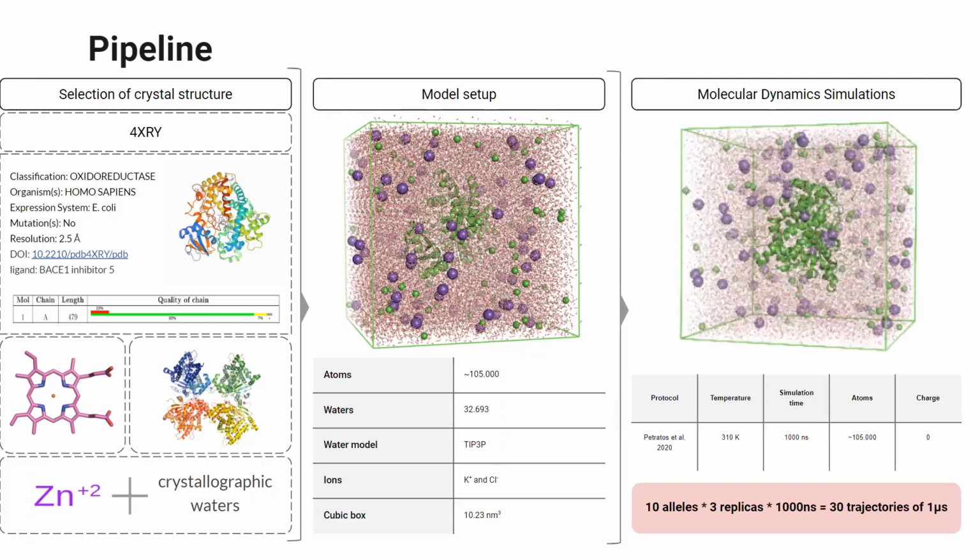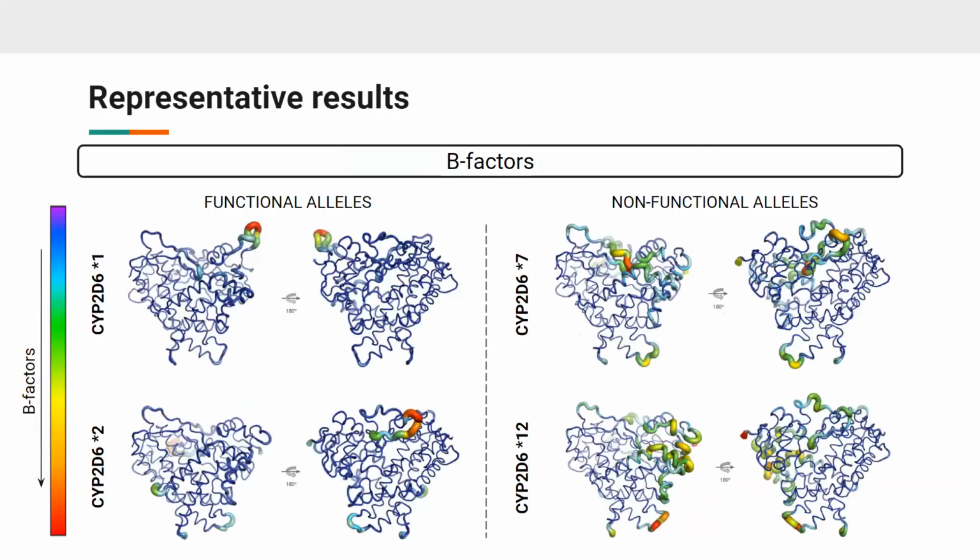For the production of atomistic classical molecular dynamics, Newton's equations of motion are integrated. Classical molecular dynamic simulations of the fully solvated CYP2D6 variants with atom interactions described by the CHARMM force field were performed in GROMACS. We ran 3 replicas of 1 microsecond for each allelic form, getting 30 trajectories in total, and we generated a series of configurations. After this step, we did the trajectory analysis and we tried to build a prediction model for the metabolizer phenotype.